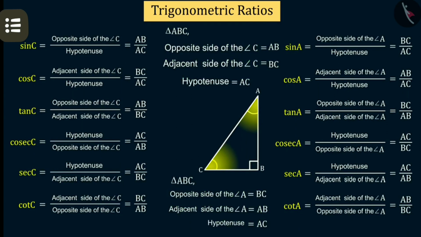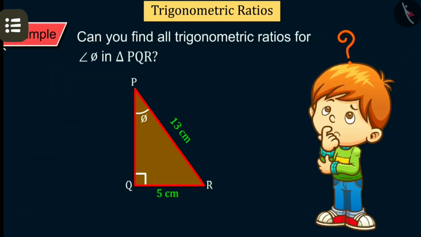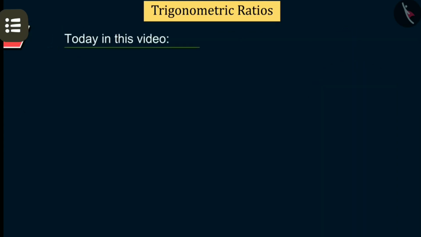Now in the exercise we will practice these ratios. Let me give you one example so that you will be clear how to do the practice. Here we have one triangle in which 2 sides are given, so we will use the Pythagoras theorem to find the third side, and then we will find all 6 ratios. This is your homework, you will do it yourself.